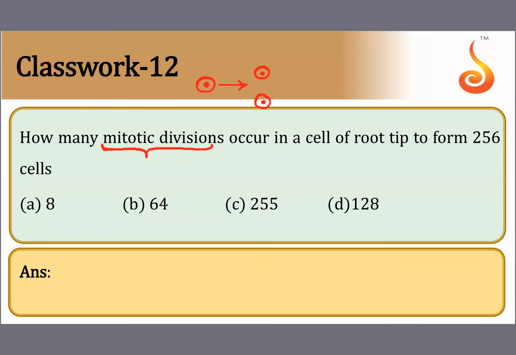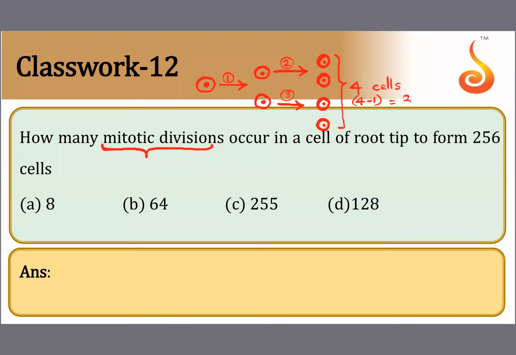Then each will undergo 1 more mitotic division to become 4. So in the end, we have 4 cells. So when we have 4 cells in the end, the total number of mitotic divisions is 1, 2, 3.